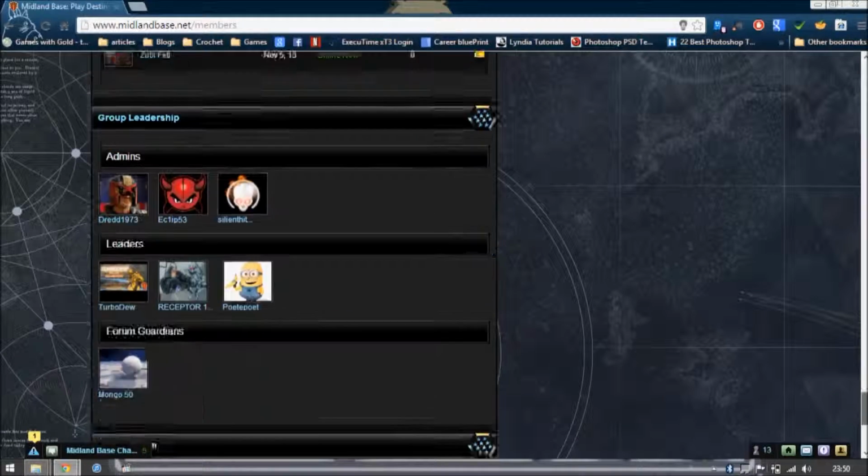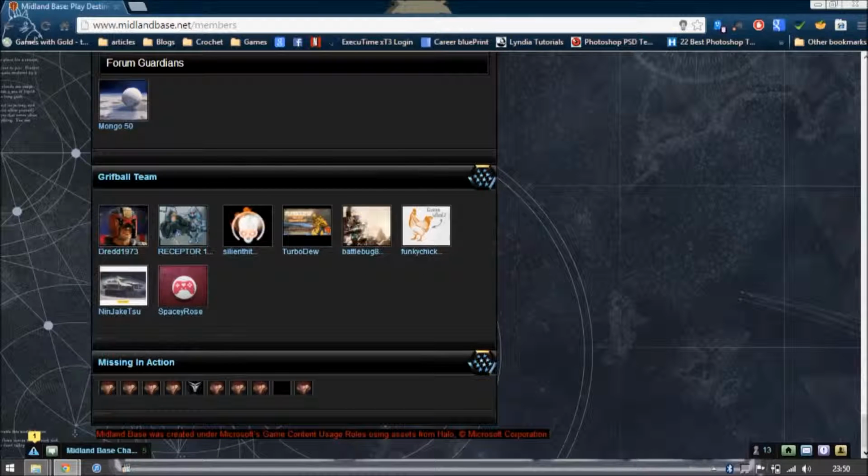All the way down at the bottom, we have our missing in action members. Basically, these are the members that last month didn't make 8 posts, so they get labeled as missing in action. You will know if you're missing in action, because it's here, and you'll also have a little ribbon that says MIA underneath your name. So there's never an excuse to say, I didn't know I was missing in action.